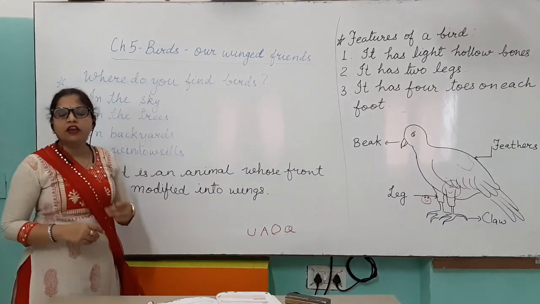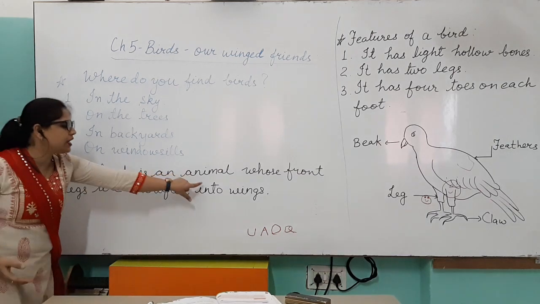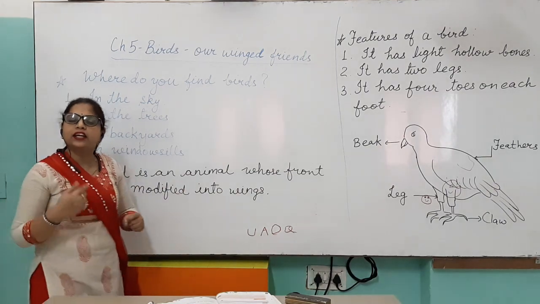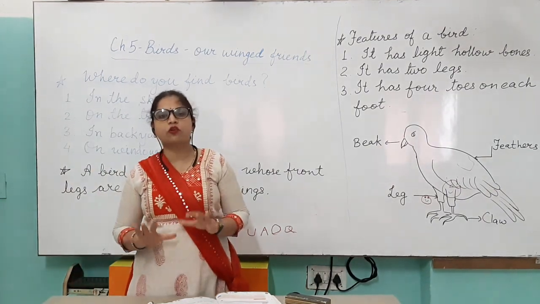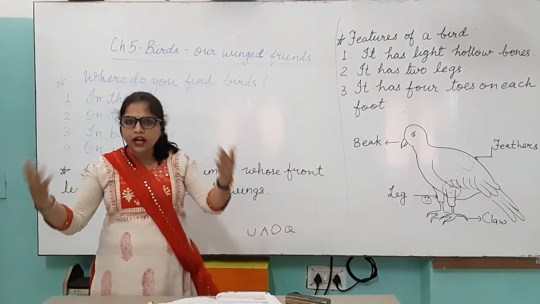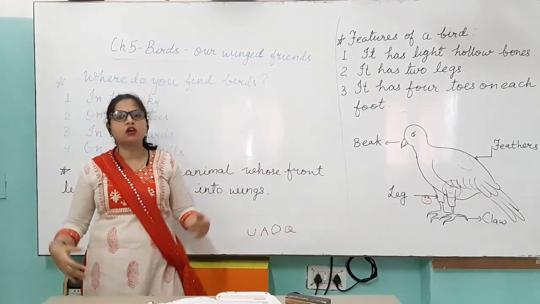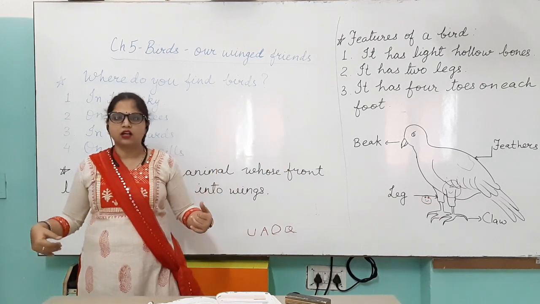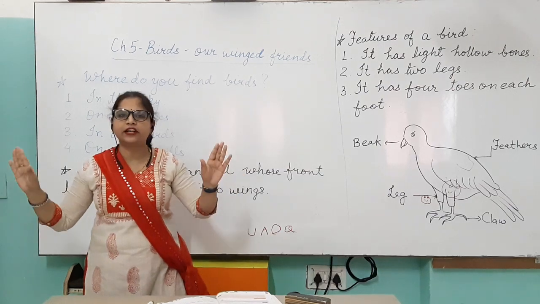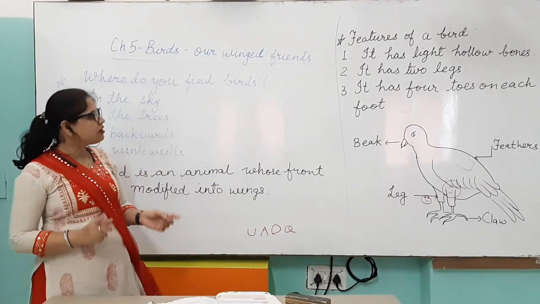Okay, now if we talk about birds, what is a bird? A bird is an animal whose front legs are modified into wings. Like other animals, birds also have got 4 legs, but their front legs are modified into wings. If we talk about human beings, we also have 4 limbs, front limbs and back limbs. Our front limbs are modified into hands. Likewise, front legs of the birds are modified into wings.